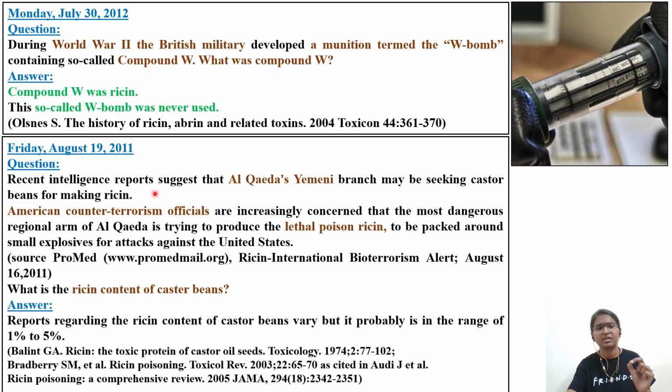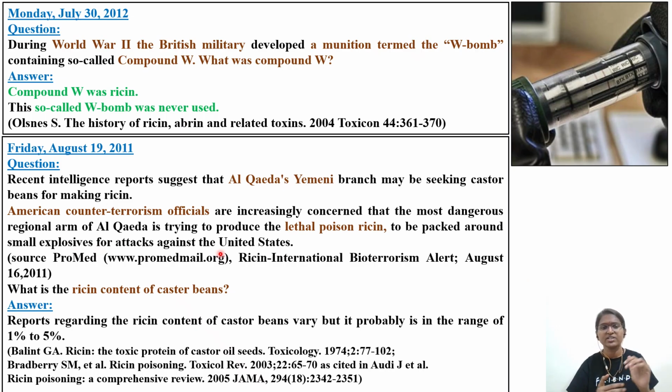Recent intelligence reports suggested that Al Qaeda's Yemeni branch may be seeking castor beans for making ricin. So a lot of security agencies will be doing spy work. They have found that this particular terrorist group was in search of this ricin in order to prepare it as a bioweapon. American counterterrorism officials are increasingly concerned that the most dangerous regional arm of Al Qaeda is trying to produce lethal poison ricin to be packed around small explosives for attacks against the United States.